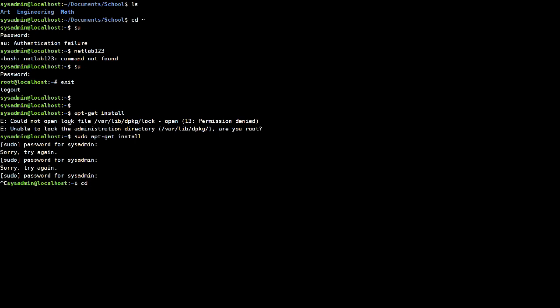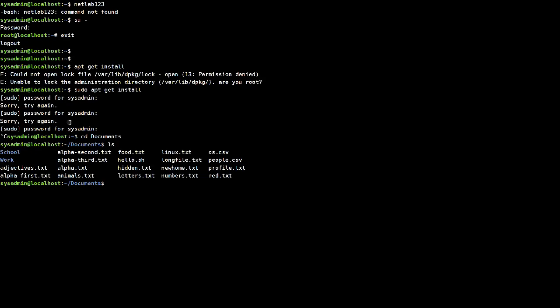All right, now let's talk about the cat command. When to use the cat command. This is one of the most used commands in Linux. Let's say we want to see what is inside food.txt.